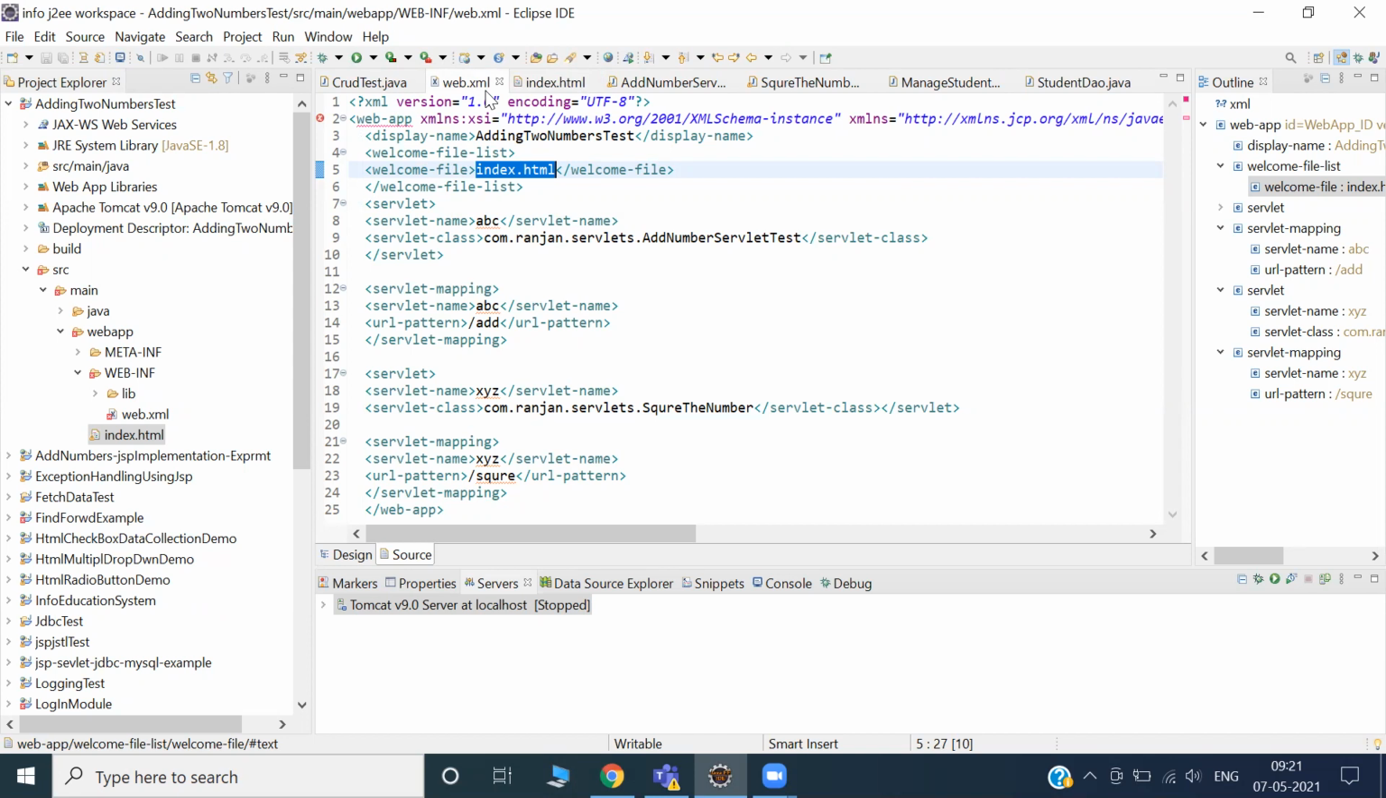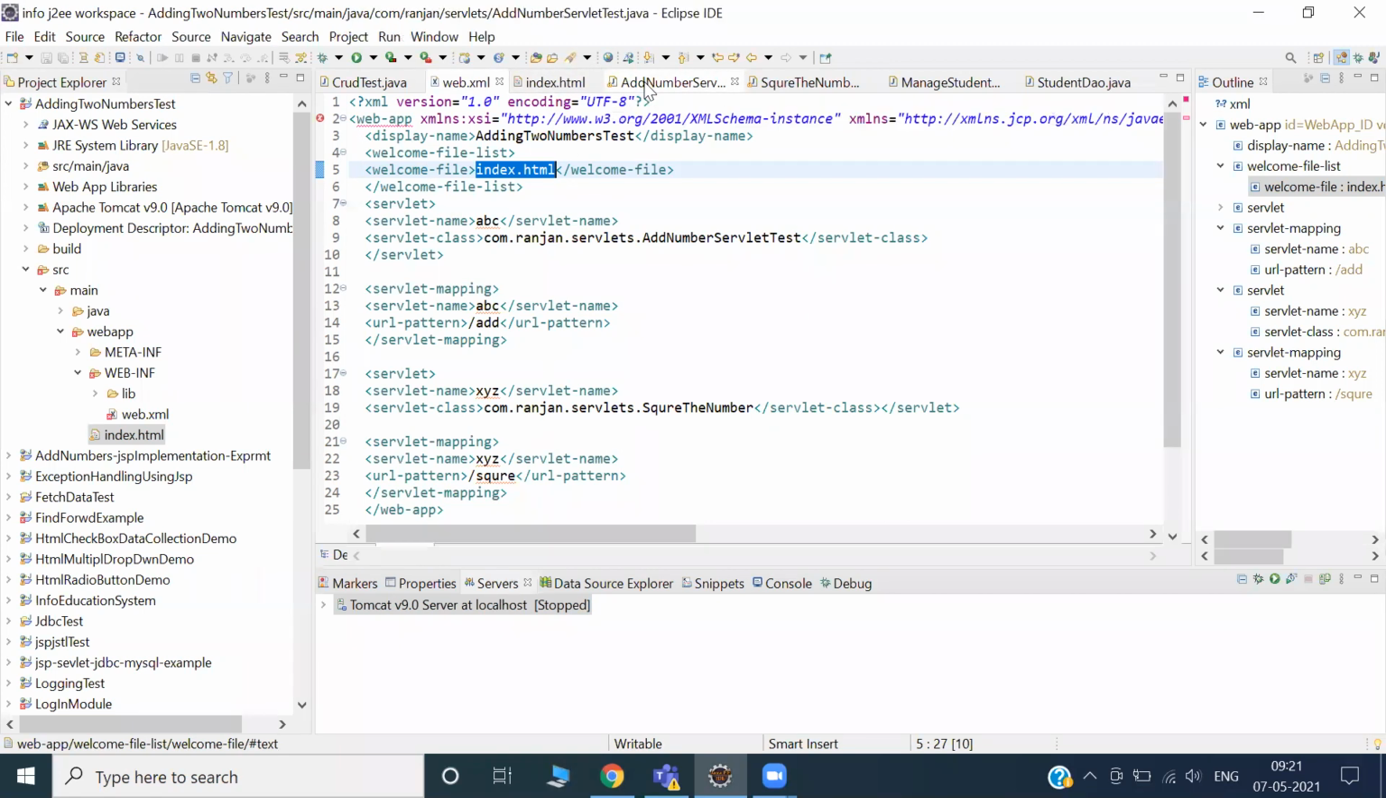I'll tell you the requirement, how many servlets are required, and the structure. You try it yourself, or else we'll try. If you are removing this one, from the action add, I found the servlet name is add servlet test. It means that when index.html or the welcome page comes, if any event occurs, it will hit the add servlet.